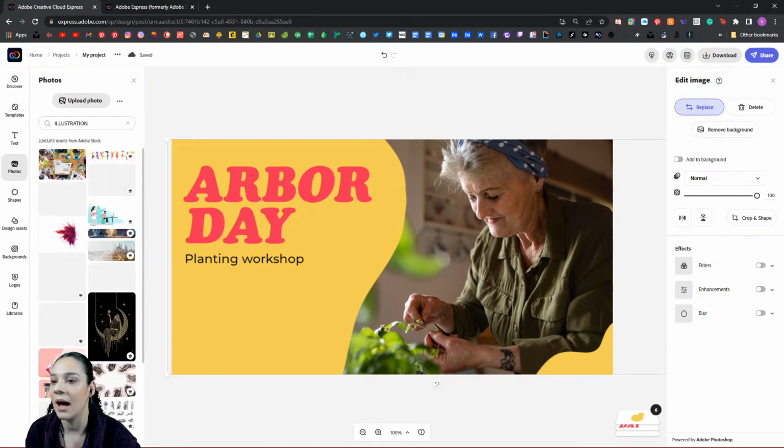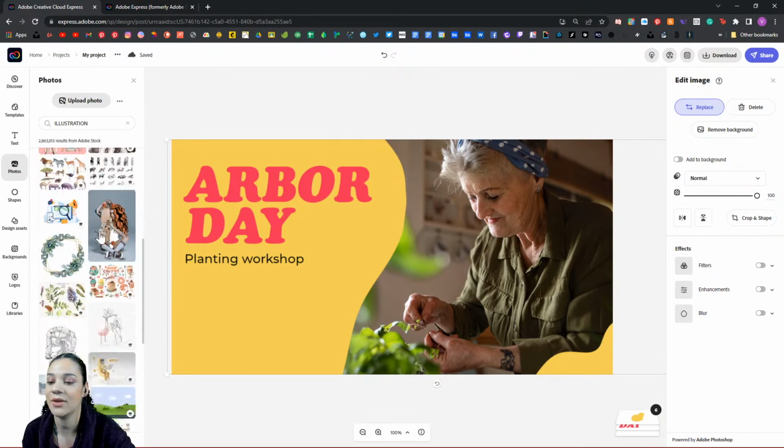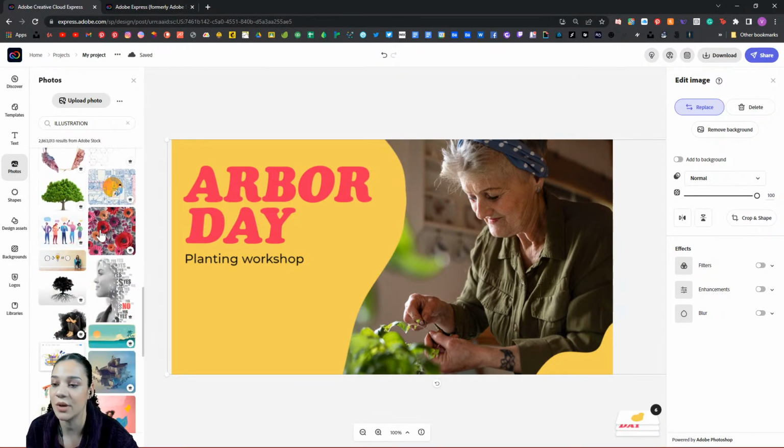Boom. And we're going to search through here for some illustrations. Now, there's a lot of stuff that you can choose for this particular design, seeing as we've chosen a template that allows us to peek through a little window of sorts. I do want a widescreen illustration, and as I've looked through here before, I did really like this one here, which I will choose, but feel free to choose whichever you like.